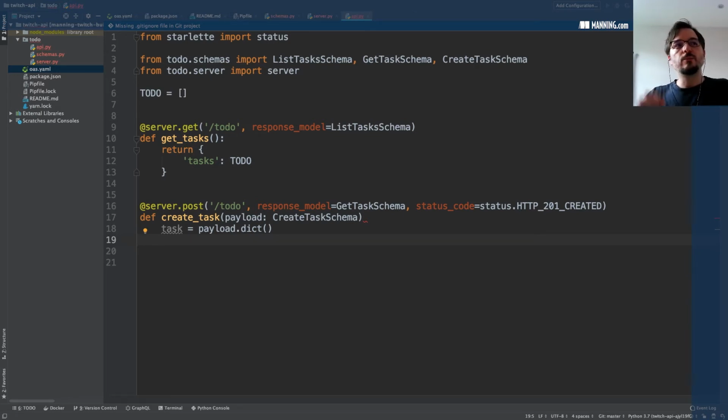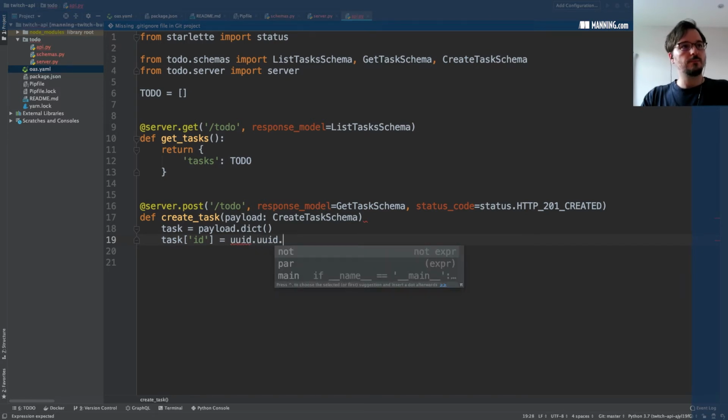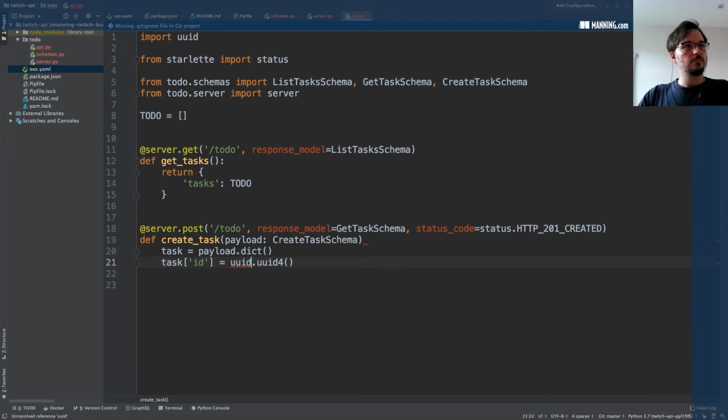The only thing we need to add is the created property and the ID property. Those things need to be created in the server. So let's go ahead and do that. That is a UUID. We're also going to do the created field, and that's a datetime. So datetime now.